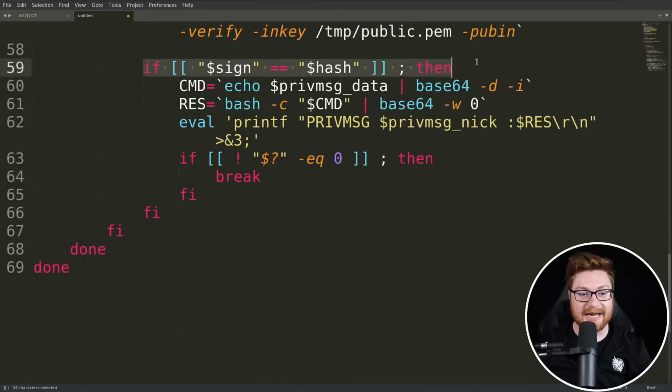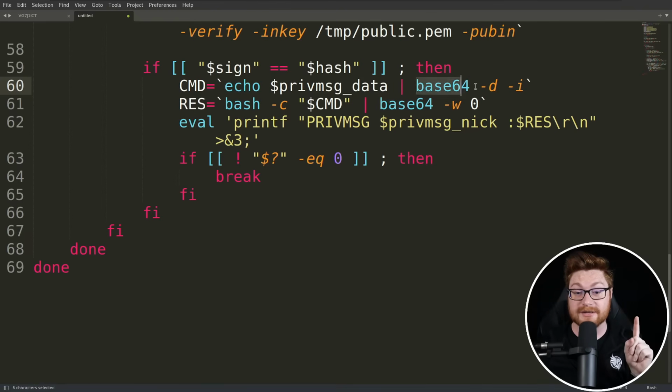Because if these match, then the command, or CMD value, is actually taking base64 data included in the private message, decoding it, and then running it with res, a variable set as the result or the response, where we use bash to actually run the command, encoding the data back into base64 so that we can send it back to the IRC bot. That's again what our eval printf does, including it in the response sent to file descriptor number 3 here. That's so cool. It's literally IRC C2.